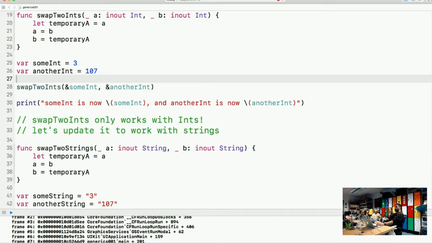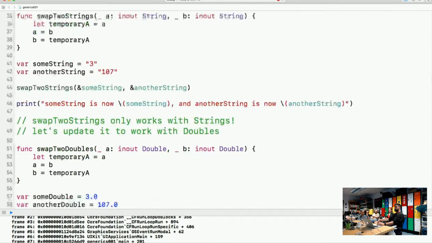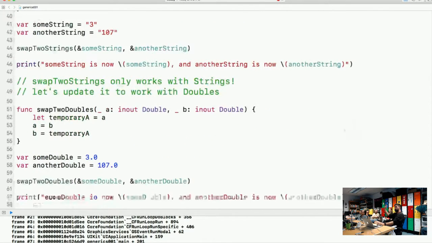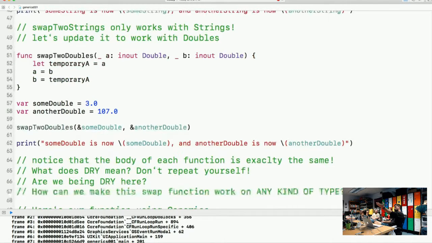So we did it with ints, we did it with strings, we're moving down. Again, this is all from that Apple documentation. So we did it with 2 strings, it works the same way. How about let's do it with doubles? We see the exact same code. We've just changed the explicit type on line 51 from string to double. Now the same function does a swapping with doubles.